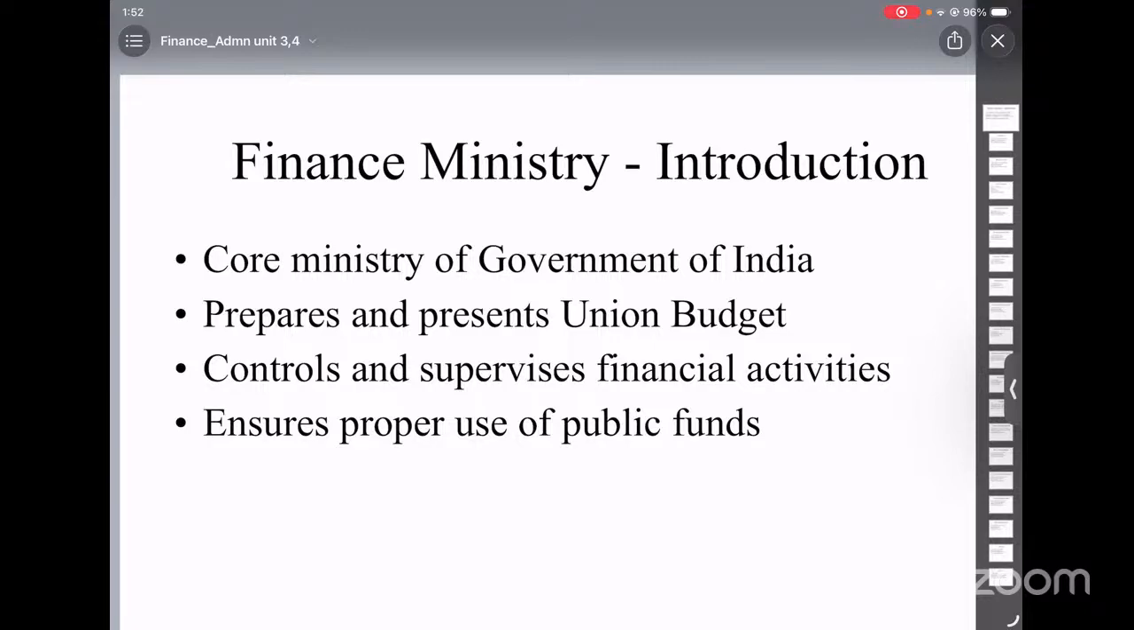Let's first understand supplementary grants. Sometimes the money approved in the budget is not sufficient, or a new service may arise which was not included earlier. So, in some cases, actual expenditure may exceed the estimated amount. In such cases, additional funds are required.